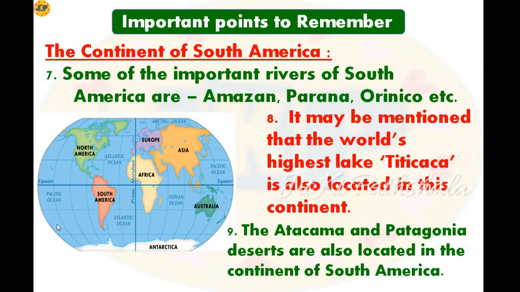Next point, if we see, some of the important rivers of South America are Amazon, Parana, Orinoco, etc. And it is necessary to remember the names. Let's see point number 8.